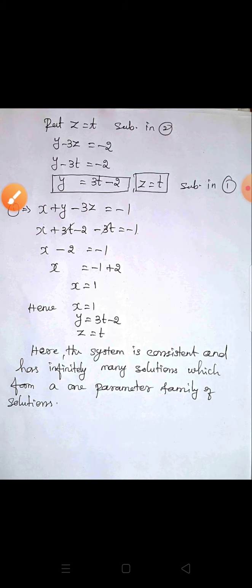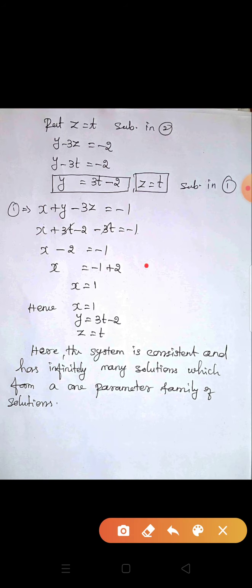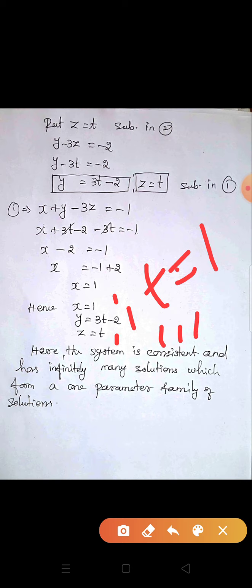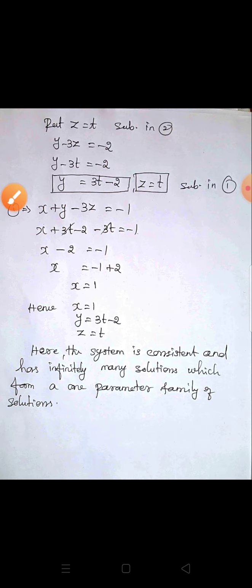Once again, suppose you take t is equal to 1. Then z is 1. And we substitute y is equal to 3 into 1 minus 2, so y is also equal to 1. X is fixed, so the solution is 1, 1, 1. Similarly, we substitute t value 0, 1 or minus 1, 2 or minus 2, etc. Depending upon the t value, the system has many solutions.